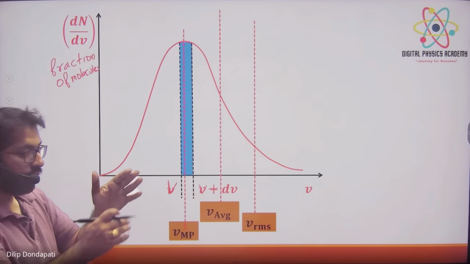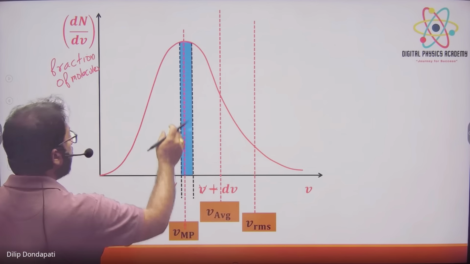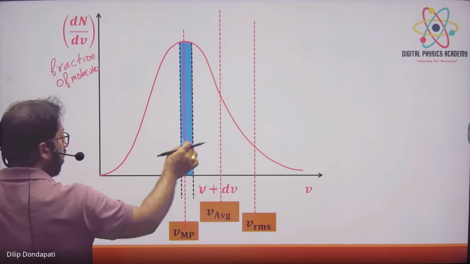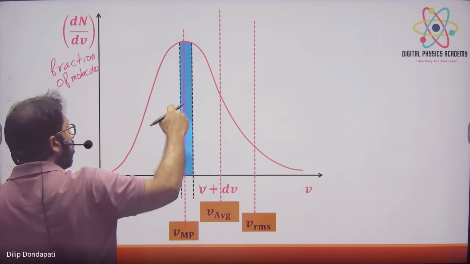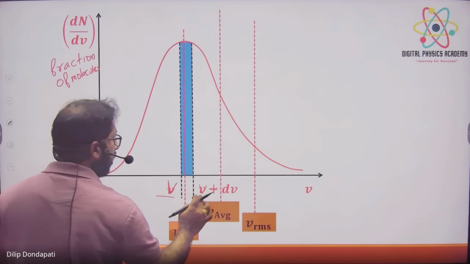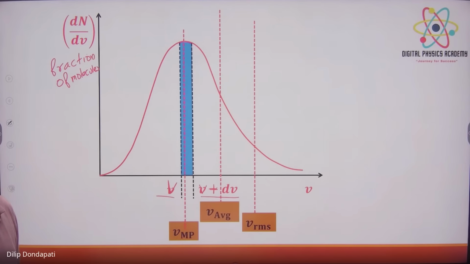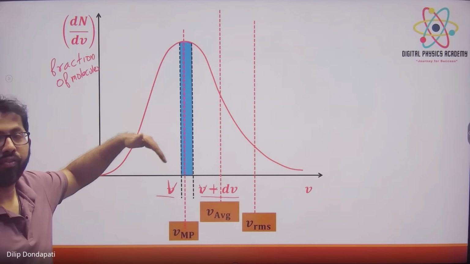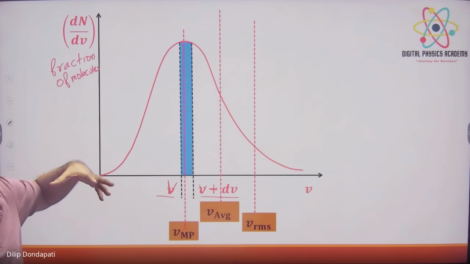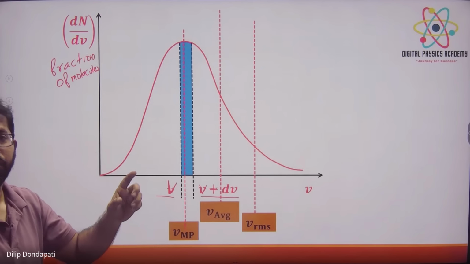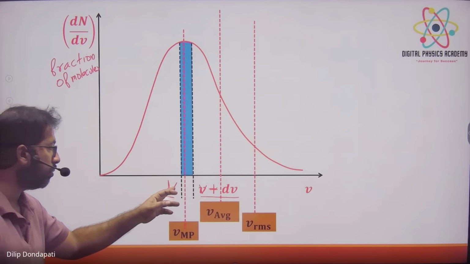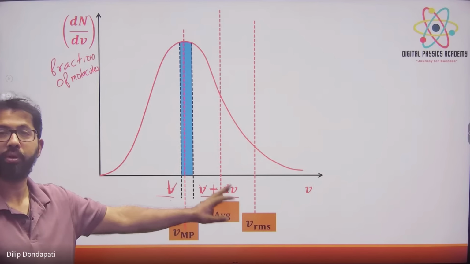If I find the area of this, these many fraction of molecules are moving with the speed between v and v plus dv. The area under the graph gives the fraction of molecules, not one particular molecule. These many molecules are moving with the speed of v and v plus dv.